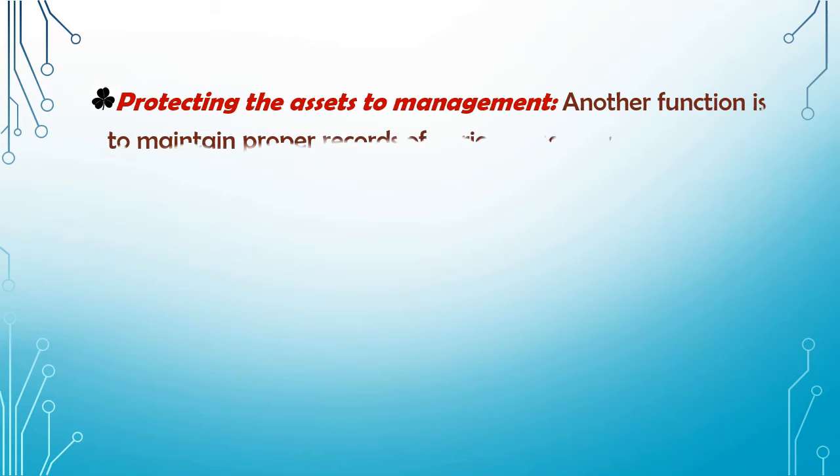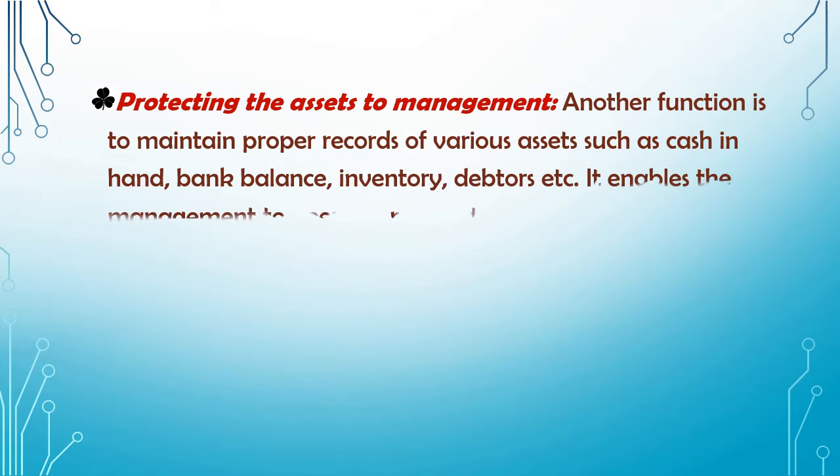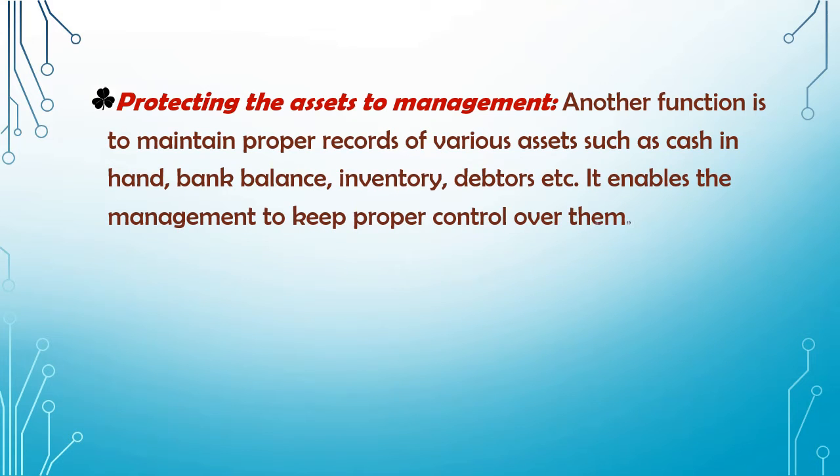Protecting the assets to management. Another function is to maintain proper records of various assets such as cash in hand, bank balance, inventory, debtors, etc. It enables the management to keep proper control over them. So here another function is to maintain proper records of assets.